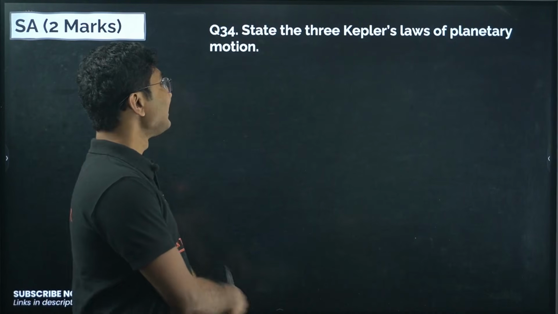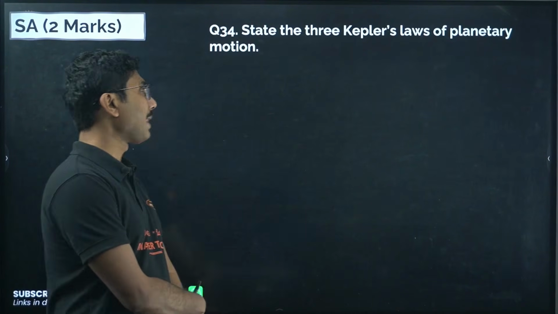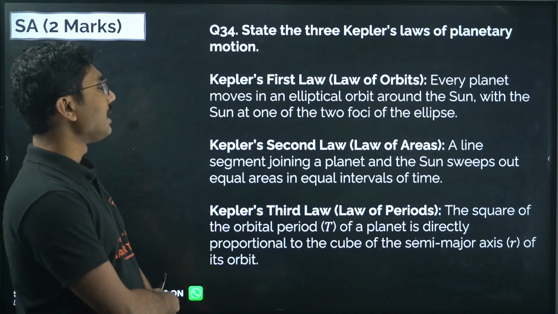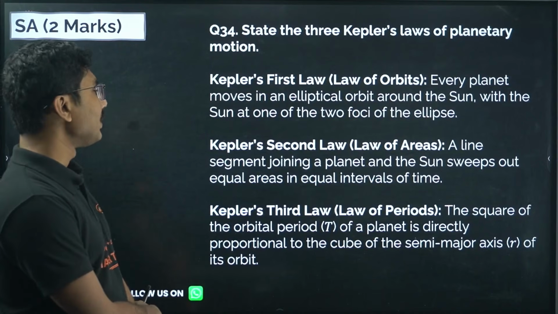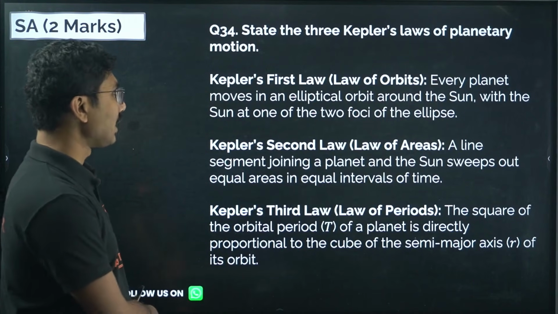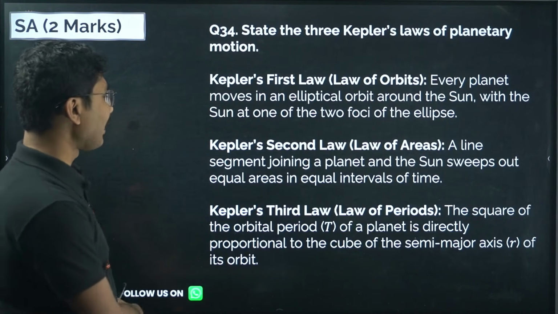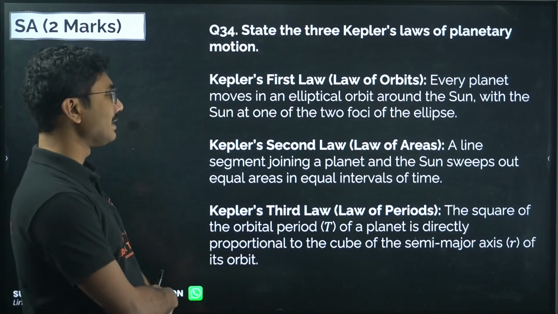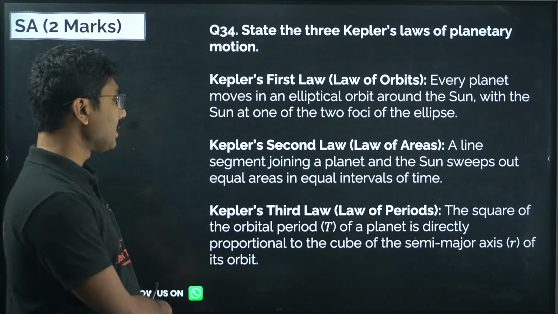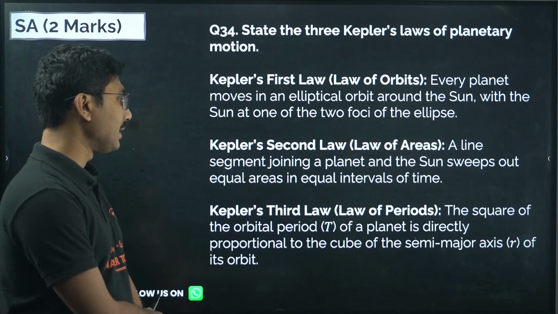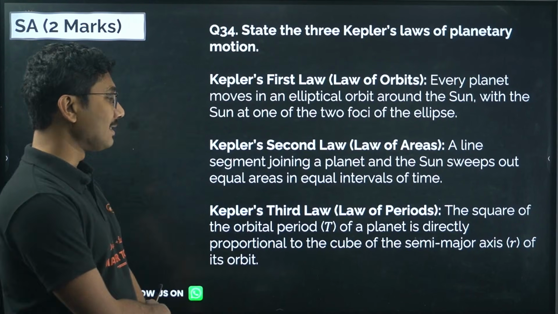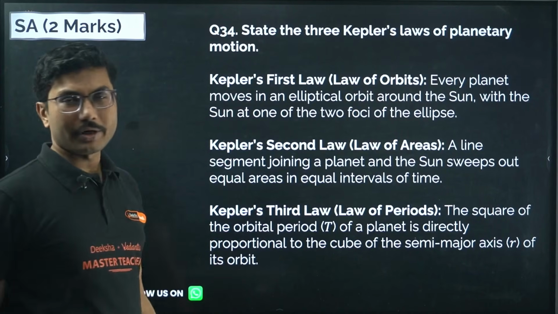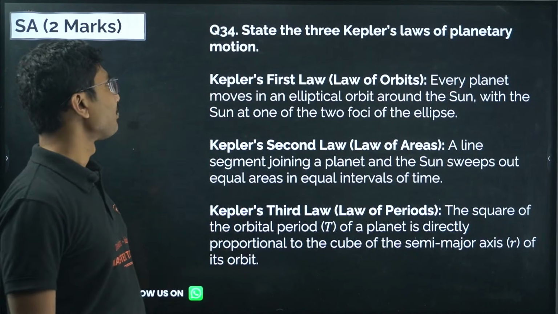Now let's move on. State three Kepler's laws of planetary motion. First law, law of orbits: every planet moves in an elliptical orbit around the sun, with the sun at one of the foci of the ellipse. Kepler's second law: a line segment joining a planet and the sun sweeps equal areas in equal intervals of time. Kepler's third law: the square of the orbital period T of a planet is directly proportional to the cube of the semi-major axis of its orbit. Very important and very common as well.